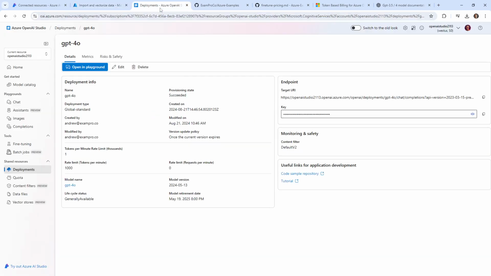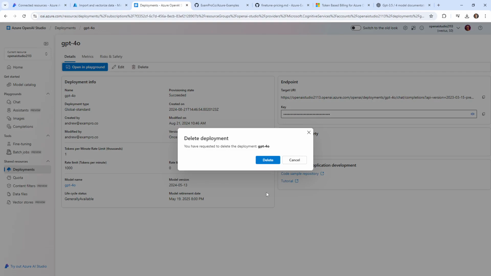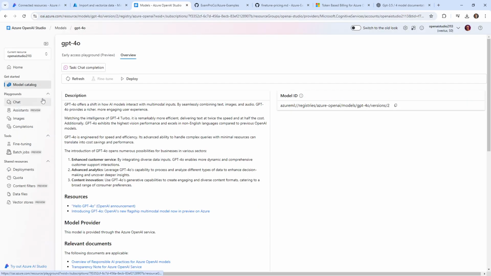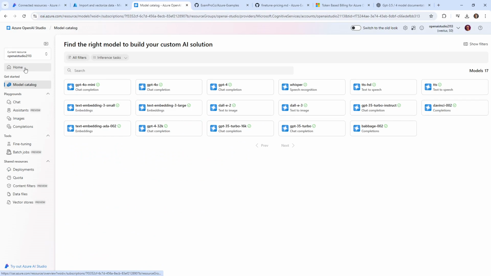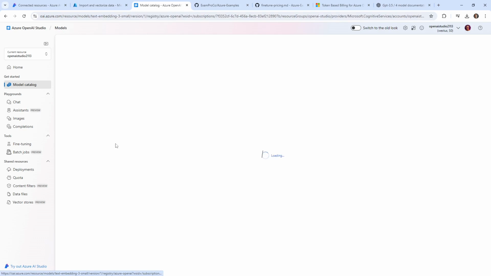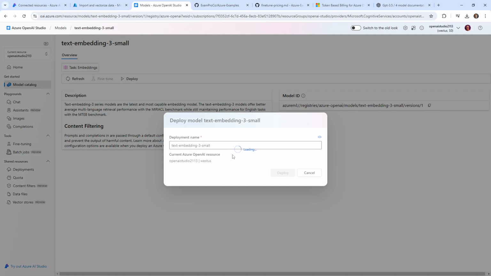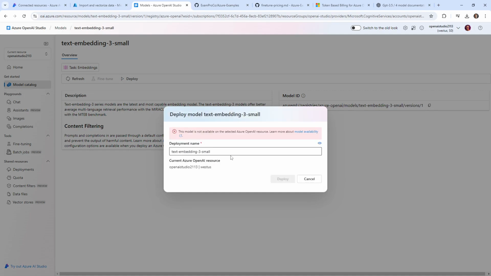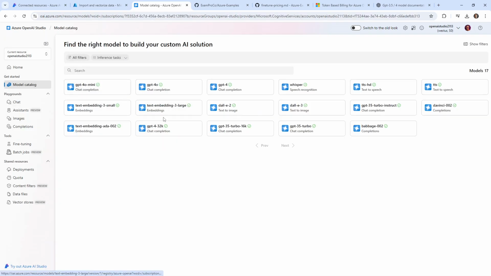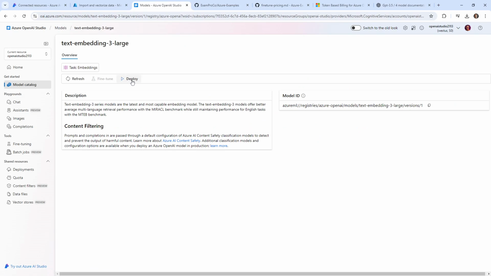Oh, with the available embedding model. So maybe this deployment's actually useless now that I think about it because it has to be an embedding model, right? So maybe they'll indicate, yeah, with embedding. So we have text embedding 3 large, text embedding small. Now some regions don't have access to these, so hopefully these ones will deploy. I'm not sure what the difference between them is, but the small ones are the latest models and offer better performance. Let's go with small because we have a small amount of data. Hopefully that just works. That'd be really nice. This model is not available for Azure OpenAI resource. Cancel. Let's go back. Of course, they would make it difficult. Let's try this. Deploy.